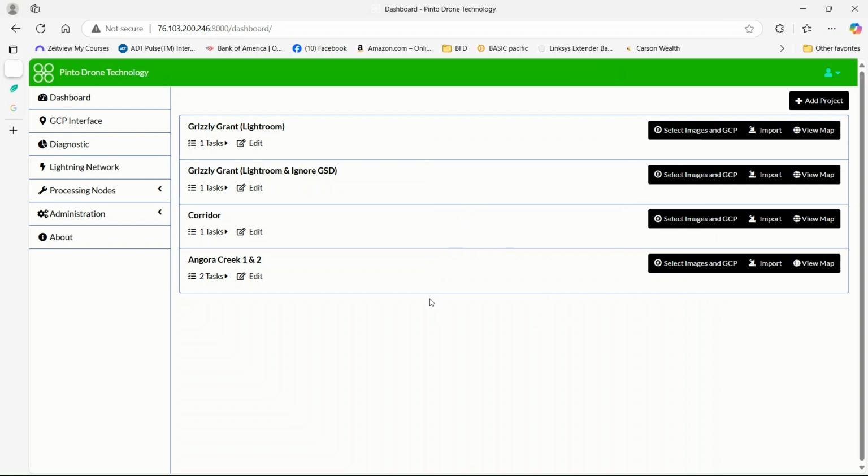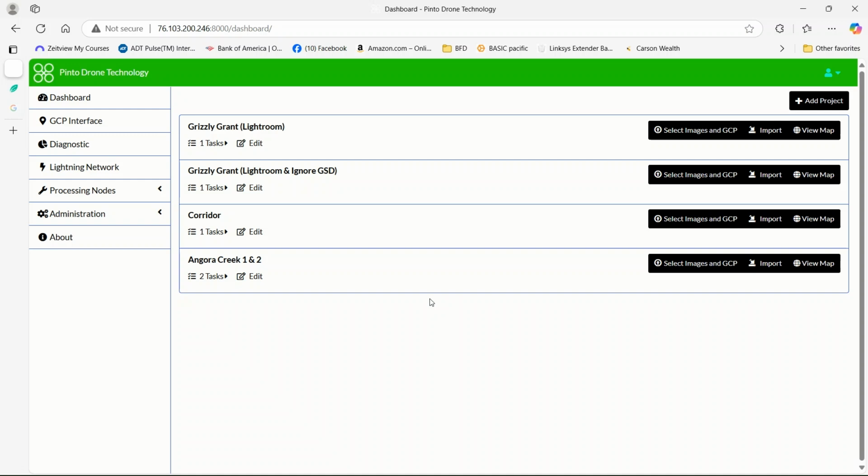ODM is an open source software. I have this established ODM server, and it can be accessed from the web. Here I'm remotely connected to the ODM server from a remote Windows 10 laptop. All data sets for a given project can be exported and shared electronically from the ODM site. An ODM project can map large areas by combining multiple tasks into a single project.